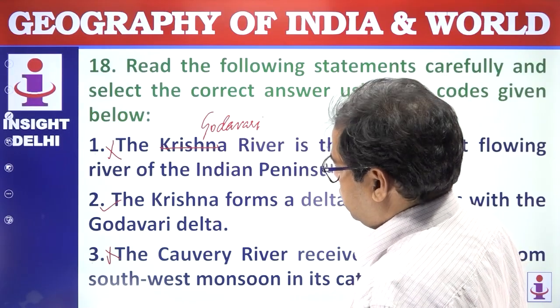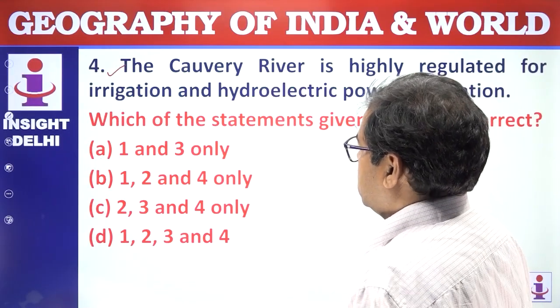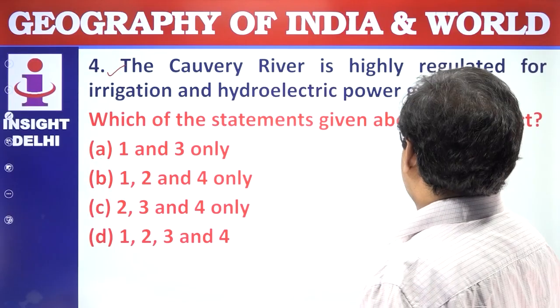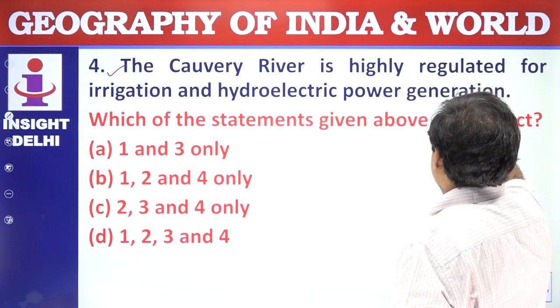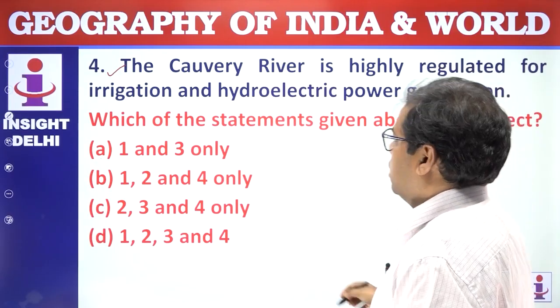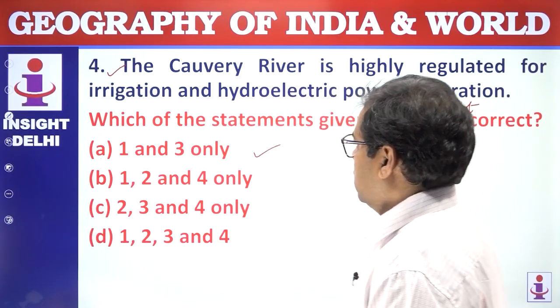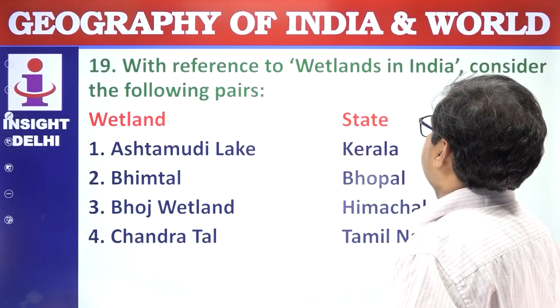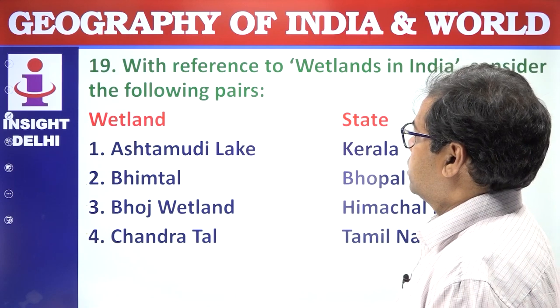So let us see, if 2 is correct, 4 is correct, so that answer is not correct. The answer is 1 and 3. Next, 19. With reference to the wetlands in India, consider the following pairs.